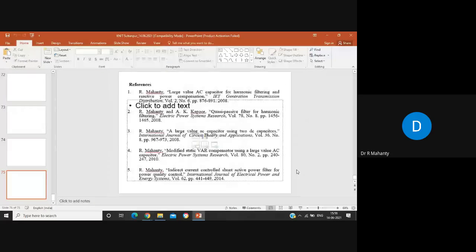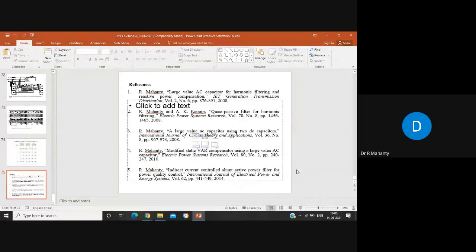This paper has been published in IET Generation, Transmission and Distribution in 2008: large value AC capacitor for harmonic filtering and reactive power compensation. Another paper, published in Electric Power Systems Research: quasi-passive filter for harmonic filtering. Then a paper on a large value AC capacitor using two DC capacitors, in the International Journal of Circuit Theory and Applications.